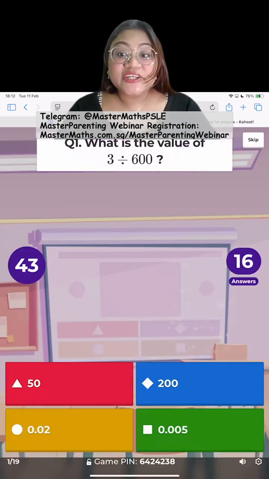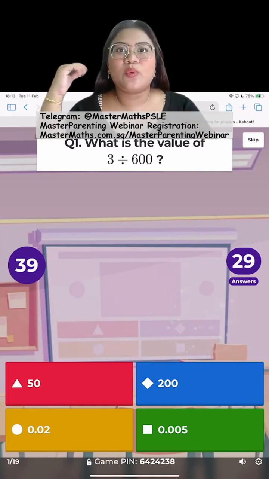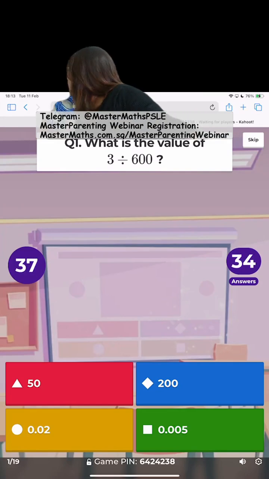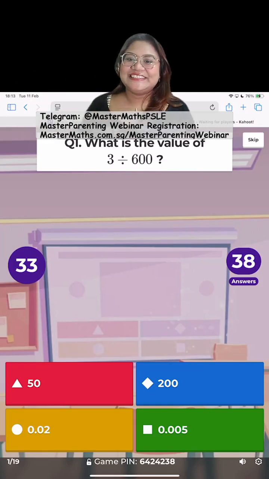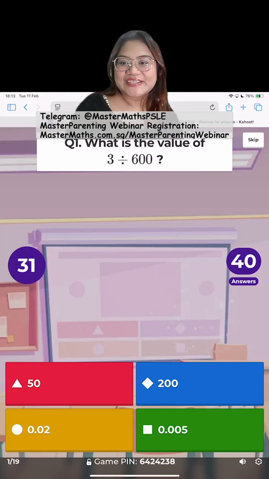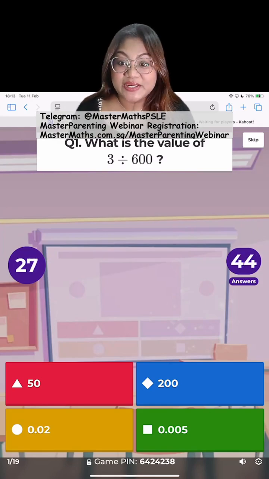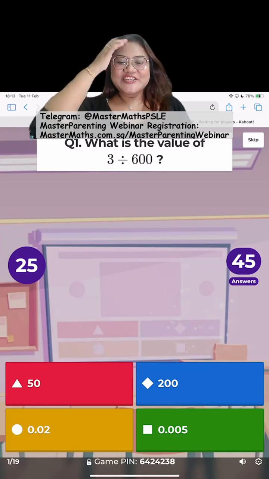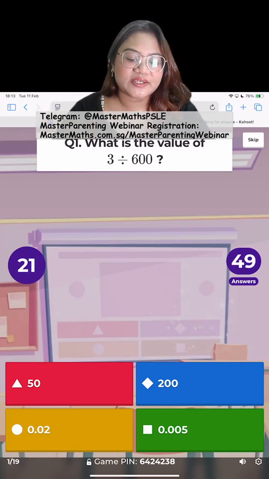Alright, try not to use your calculator here, okay? 3 divided by 600, what do we get? Ooh, some of you are saying it's easy. Well, because last week you mentioned to me some of the questions were a bit hard, right? So I'm trying to get you to ease into some of the questions a bit here.